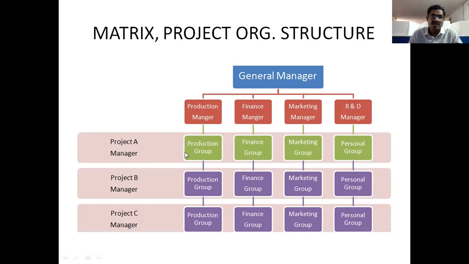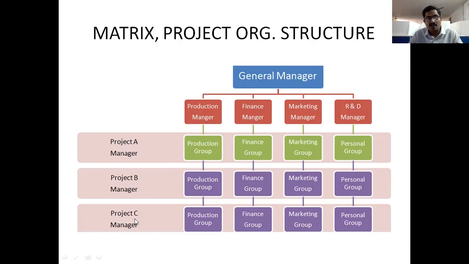So shirt or cloth manufacturing is one product of the same company, and these activities are performed by these groups. Product B, the manufacturing of mobiles, is also manufactured by these 4 groups.